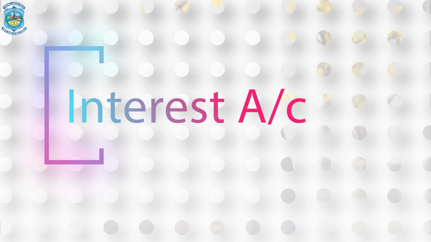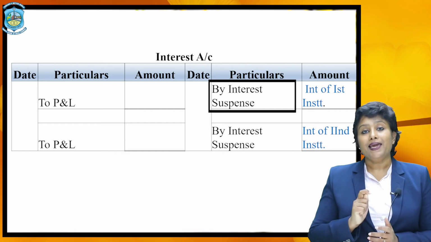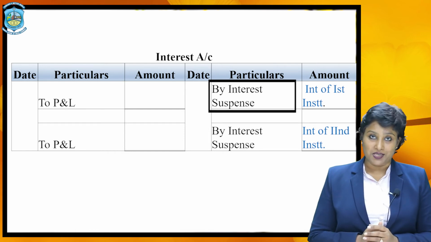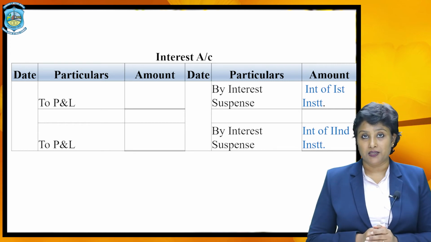Now let us understand the last account, and that is the interest account. As we all know, this interest amount is an income for the vendor. Therefore, incomes are credited, and the interest account will be credited with interest suspense account. That is, you need to write "By interest suspense" on the credit side of the interest account with the interest amount included in the first installment.